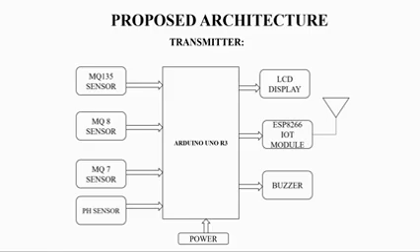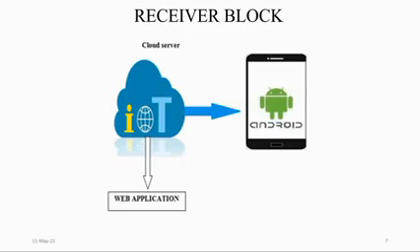And next, the receiver block. As said earlier, the data stored in the cloud can be accessed by the user through the internet. When the user requests data, the cloud sends the requested data to the user using the internet.